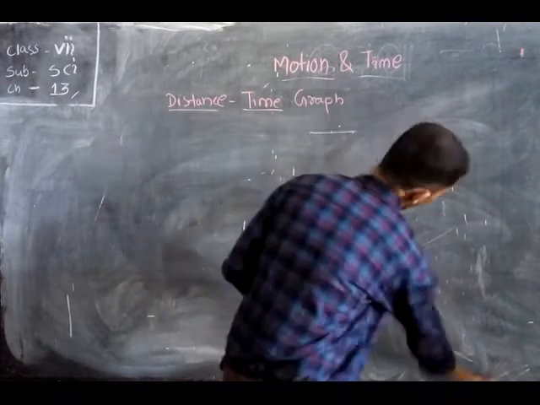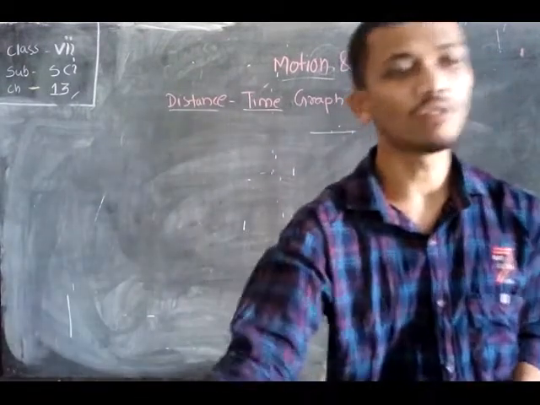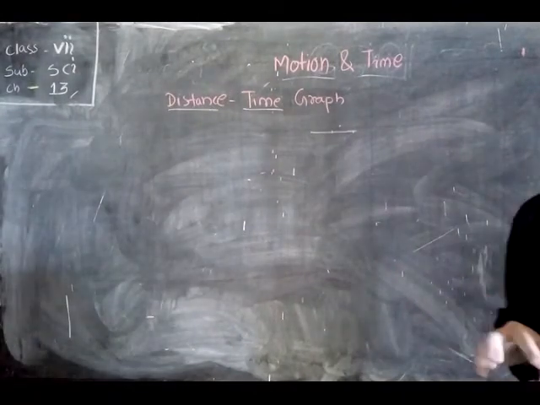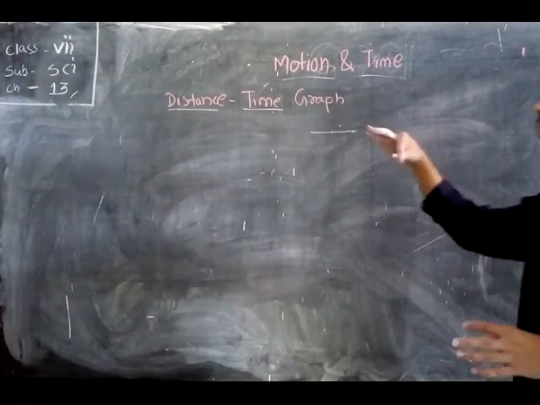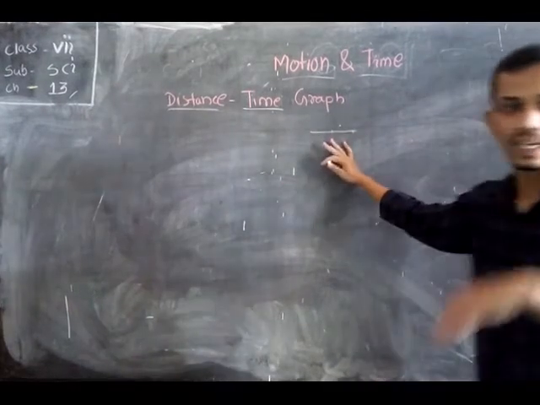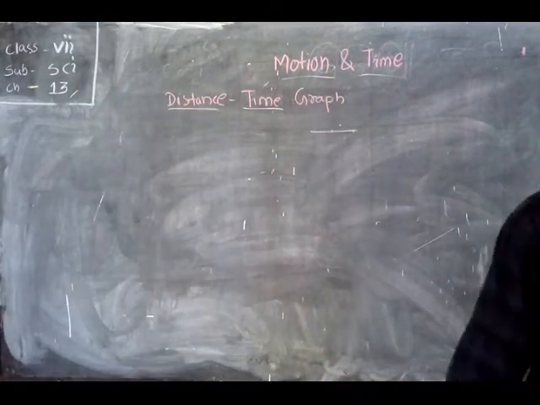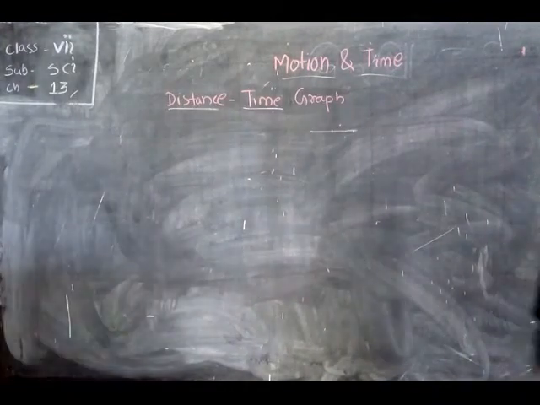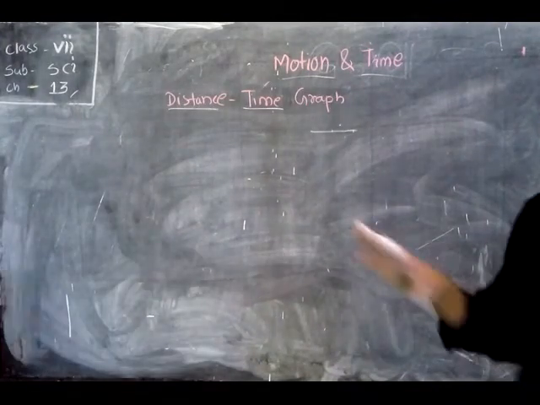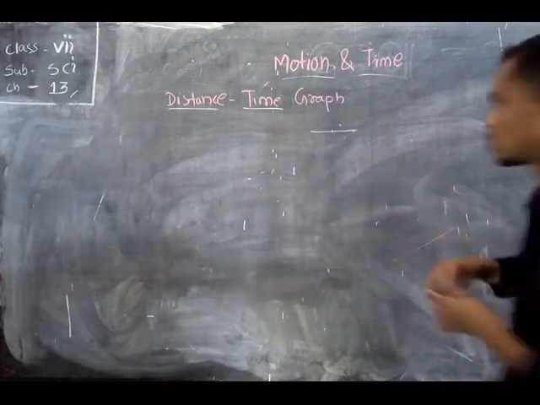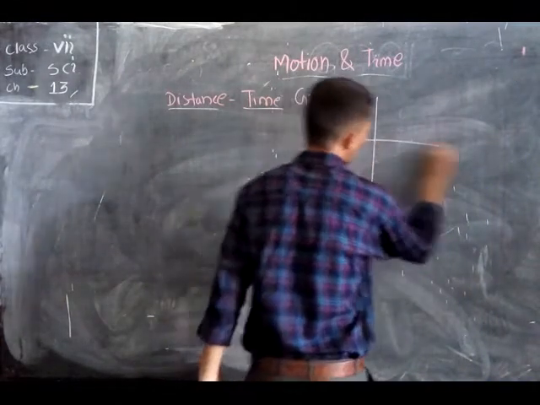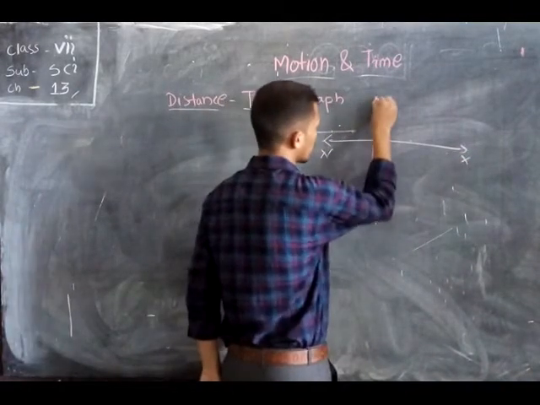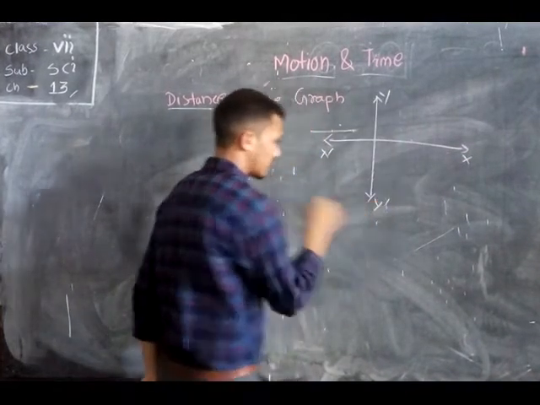So whenever we are going to plot a graph for distance-time, we have to keep something in mind. Whenever you plot a distance-time graph, you always take the distance on your y-axis and time always on your x-axis. Okay. So suppose here the graph is there, and this is the x-axis. Here is your y, the y-axis.